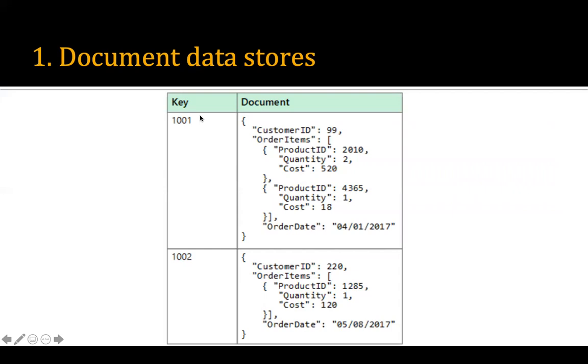We have the key value pair. This is the key, this is the document to it. And you can see it is written in the JSON format where we have the key value pair. This is the key and this is the value. Then you can see here key value, and that we can write the document. So this is one field and this is another field. And this is one document. Okay.